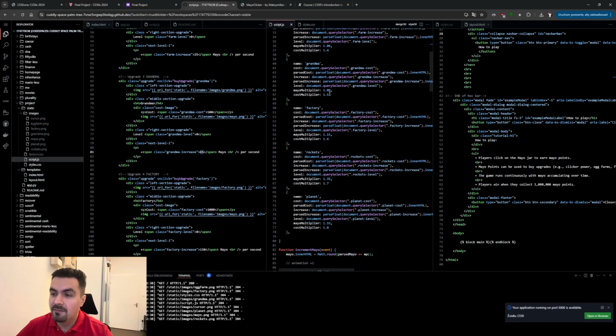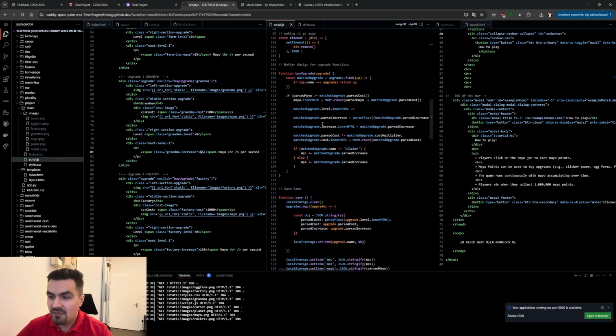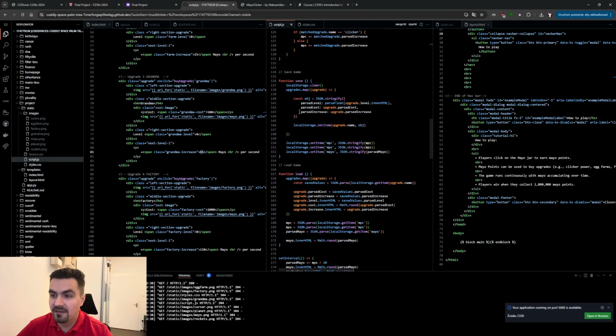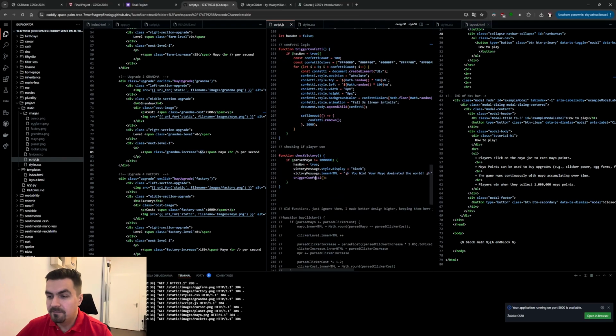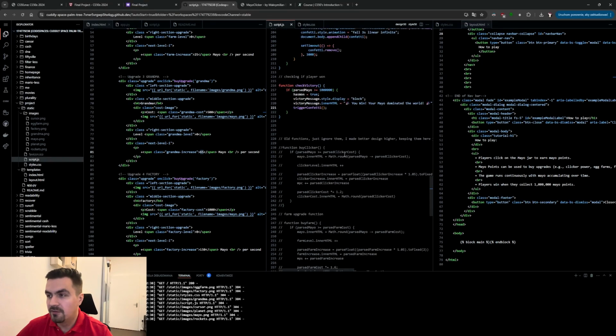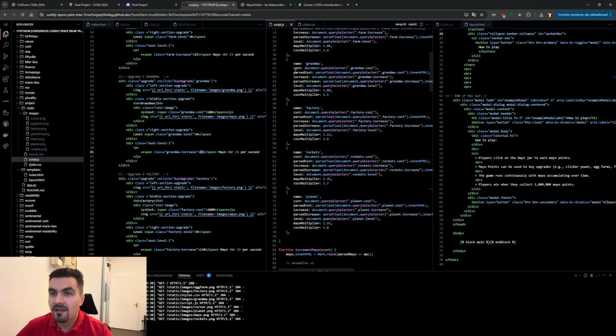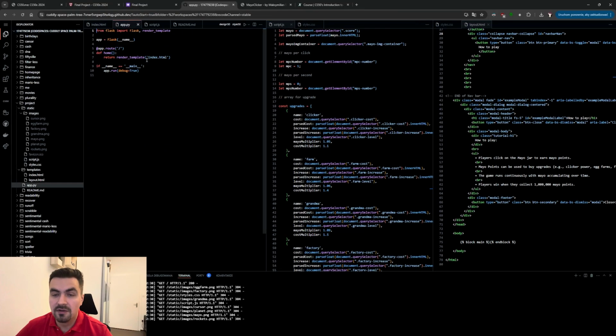The core of the game is made in JavaScript. So is the celebration, so is the save and loading of the game. And obviously checking if the player actually won the game, which can also be very easily changed to a different value. The game runs on Flask, so there is just a very simple Flask file to just run it.